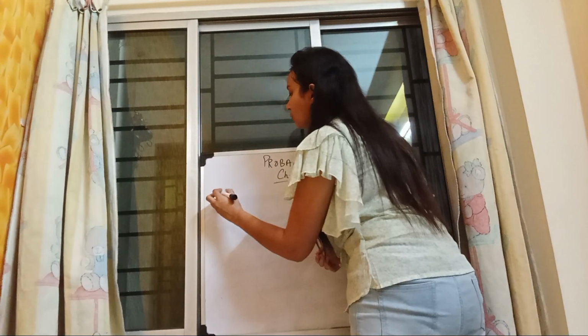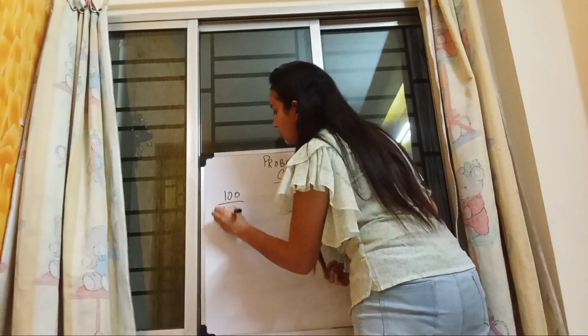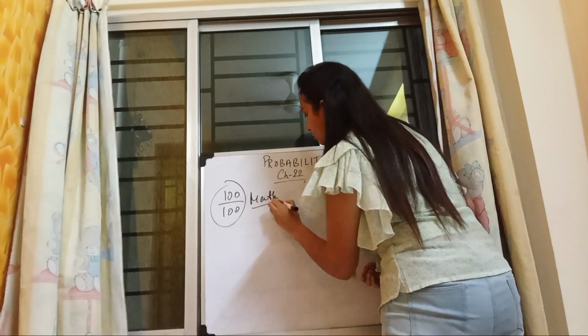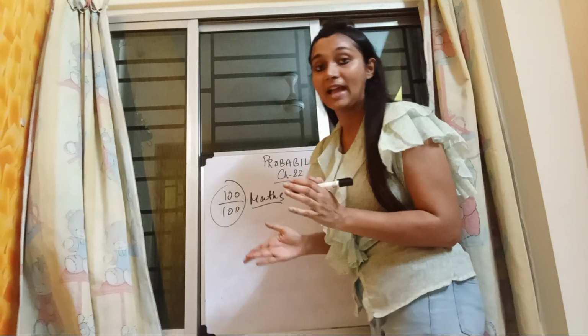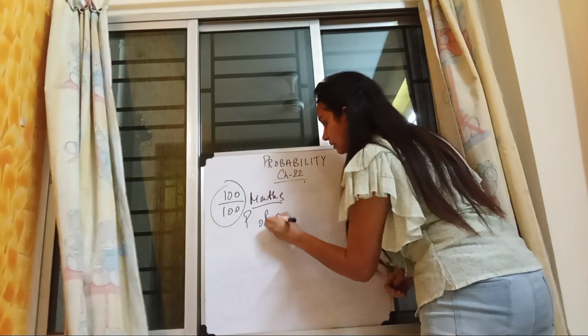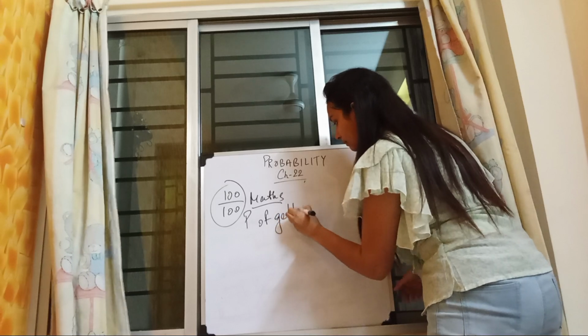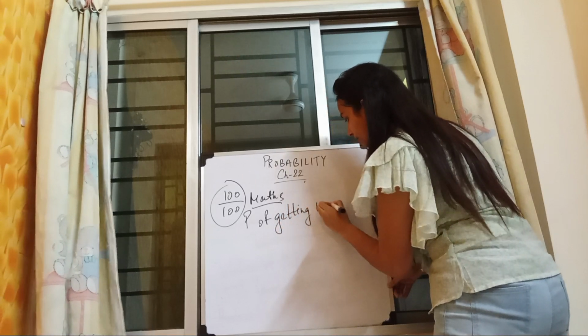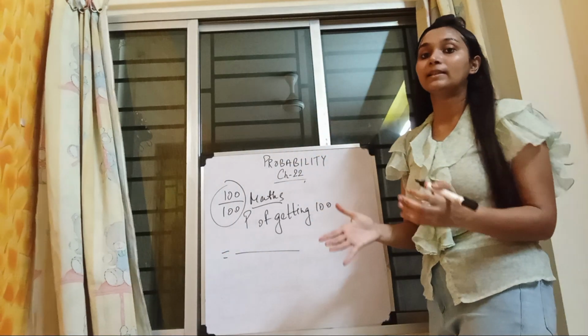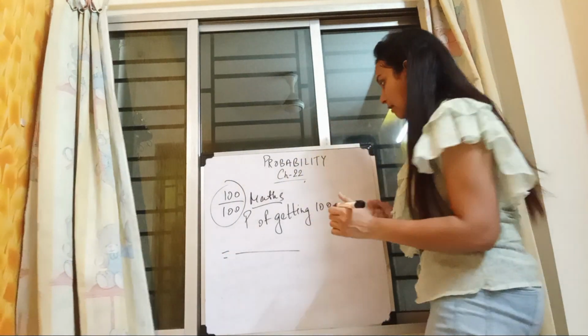Now suppose you want to get 100 out of 100 in maths. What is the probability? The probability of getting 100 equals the number of favorable outcomes by the total number of outcomes.